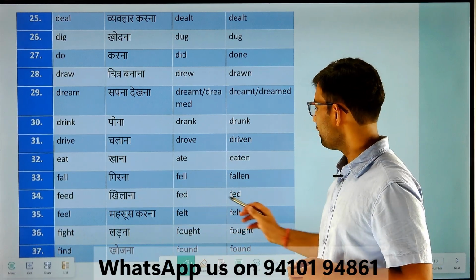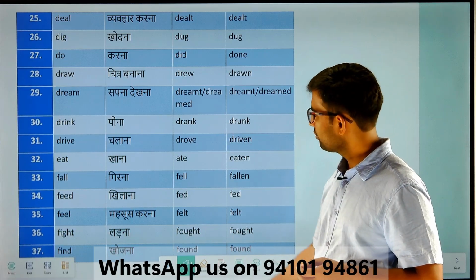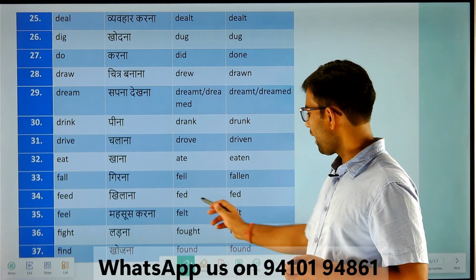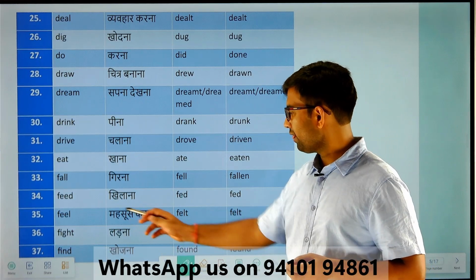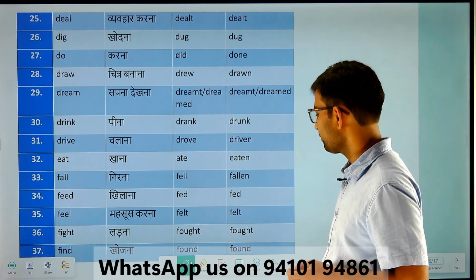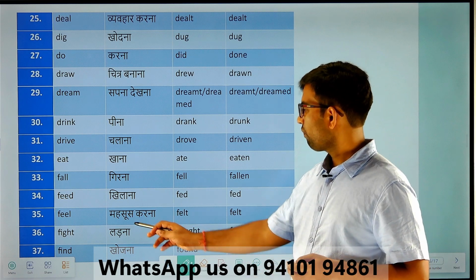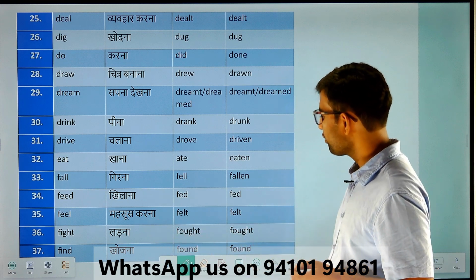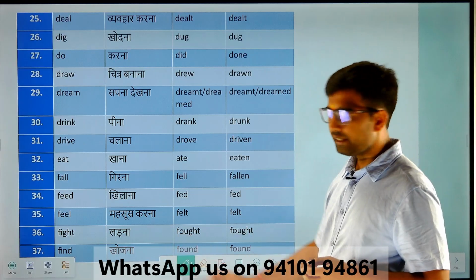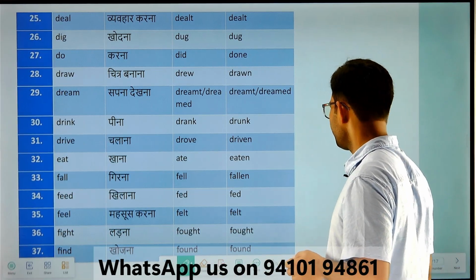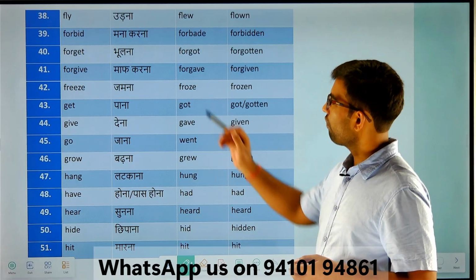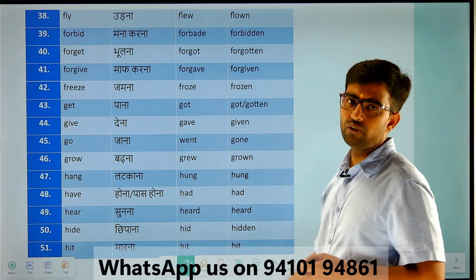Fall, fell, fallen. Feed, fed, fed. Feel, felt, felt. Fight, fought, fought. Find, found, found. Fly, flew, flown.